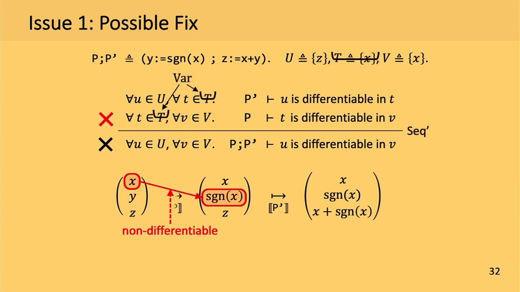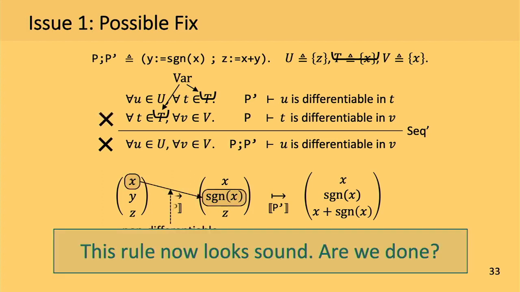After making that fix, the second premise of the rule does not hold anymore because sine is not a differentiable function. This means that we cannot deduce the conclusion of the rule, and this implies that this rule is sound at least for this particular example. Actually, this rule looks pretty sound for all other cases because we are now considering all possible dependencies between input and output variables. Okay, so it seems we are done now.